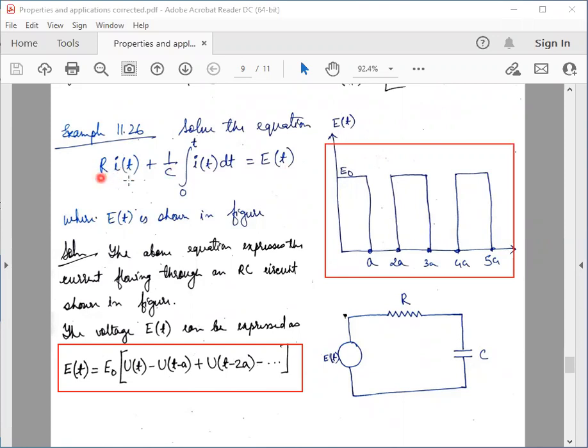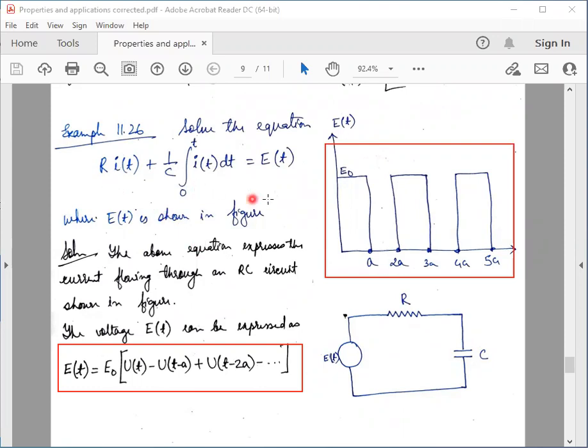This integral equation expresses the current flowing through an RC circuit as shown in the figure, where a resistor and a capacitor are connected in series, and a voltage source is applied to the series circuit.